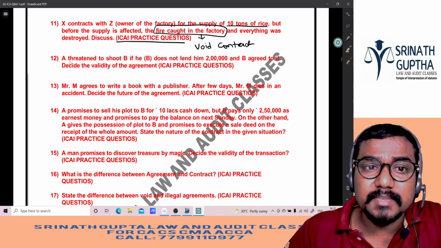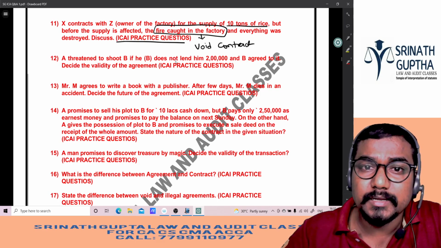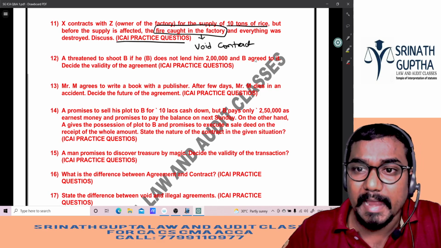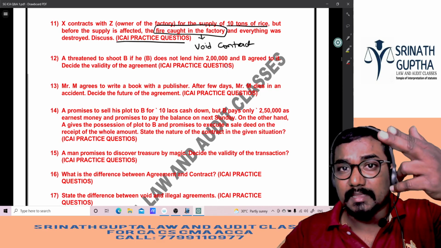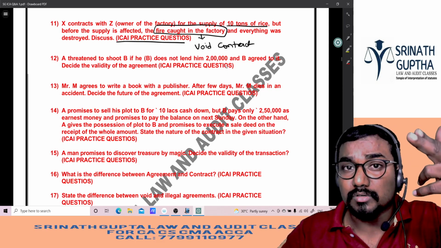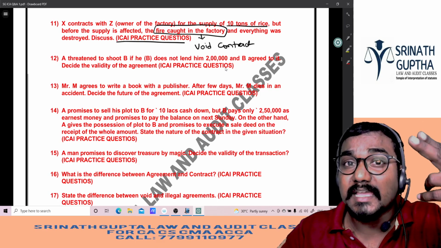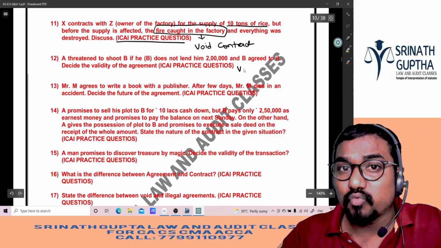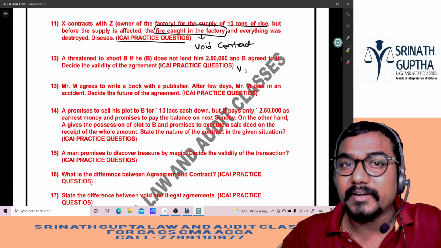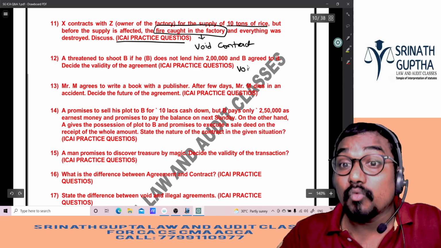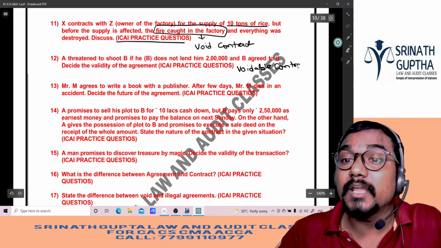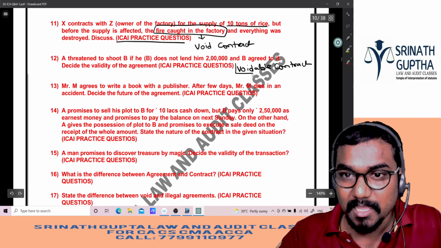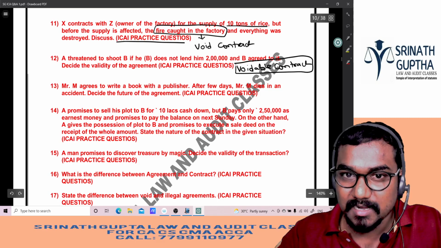Second, A threatened to shoot B if B does not lend him 2 lakhs, and B agreed to it. Decide the validity. Threatening to shoot is a coercion. It is a voidable contract, because consent is not free consent.